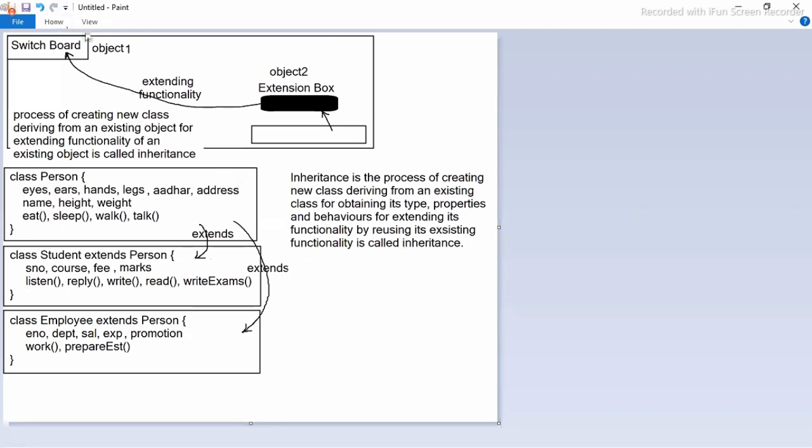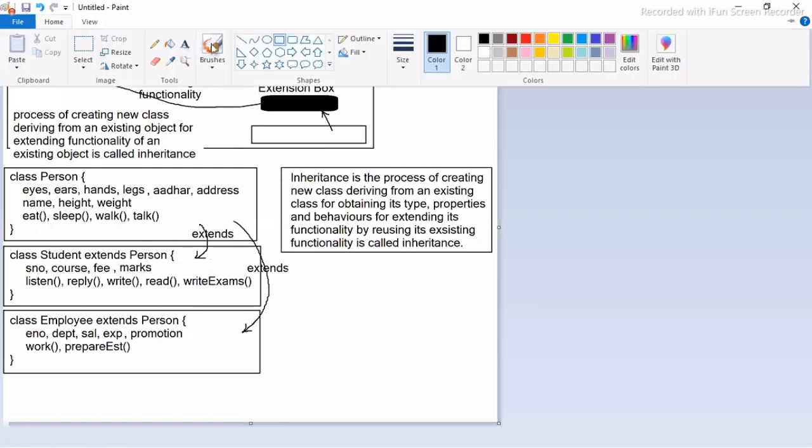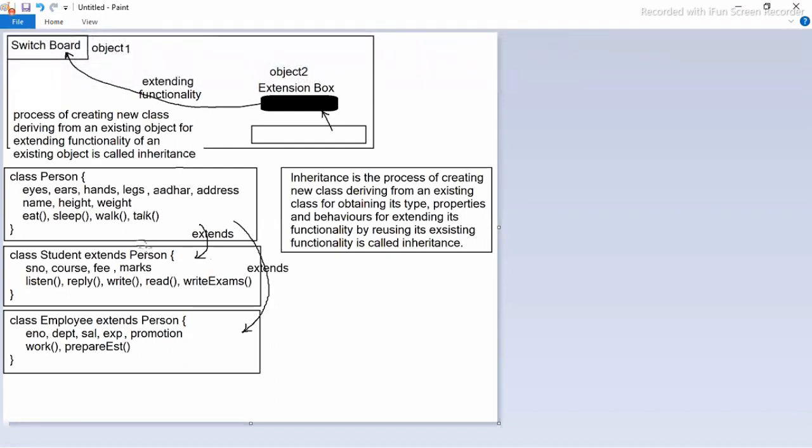Inheritance is the process of creating a new class deriving from an existing class. Okay, a big definition. Hope you all got clarity. New class student deriving from an existing class. Tell me, this new class obtains three things from the person. What are the three things?